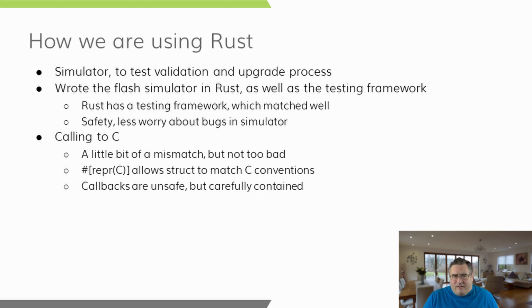Now, the main challenge of doing this was handling the mismatch of calling between Rust and C. Turns out it's not actually that bad. A struct in Rust can be given a directive which tells the compiler to ensure it's laid out in memory the same way that the C compiler would. Calling into C and back does require the use of the unsafe keyword in Rust, but it's contained to a small part of the code and fairly easily managed.